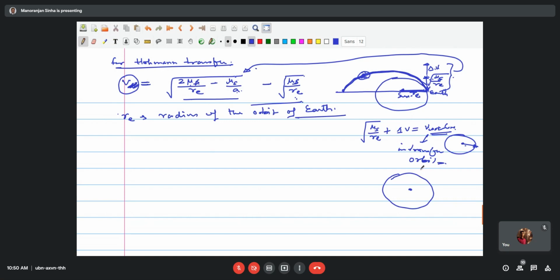So while your satellite is coming out of the sphere of influence, its velocity V infinity we have written with respect to the Earth, but what is it with respect to the Sun? So with respect to the Sun, your velocity could be this much.